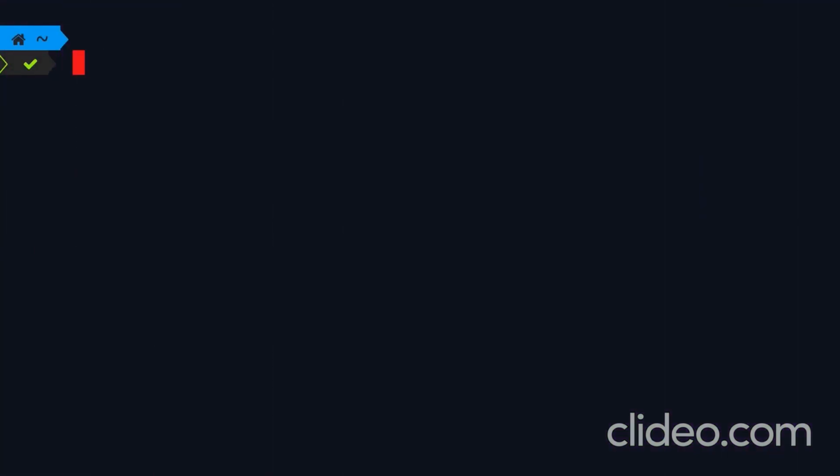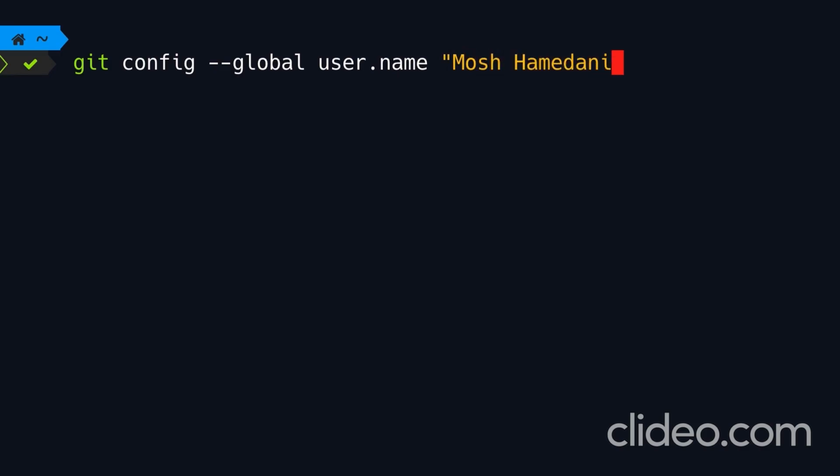So here in the terminal window, we type git config, then we type --global to specify the level at which we are defining these settings. Next, we should specify the setting we want to configure. So user.name. Here we type double quotes and type our name. Now, the reason we're adding double quotes is because we have a space in this value, okay? So that was the first setting.